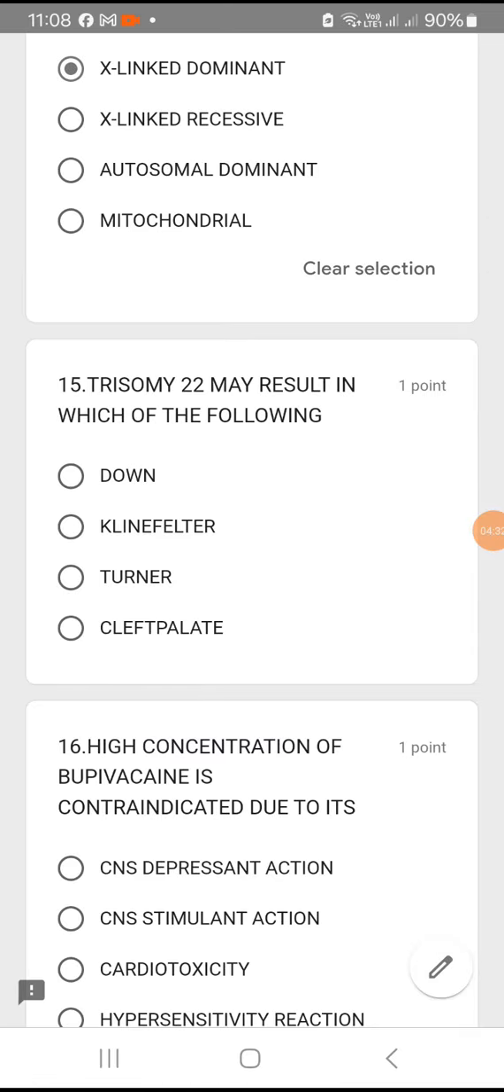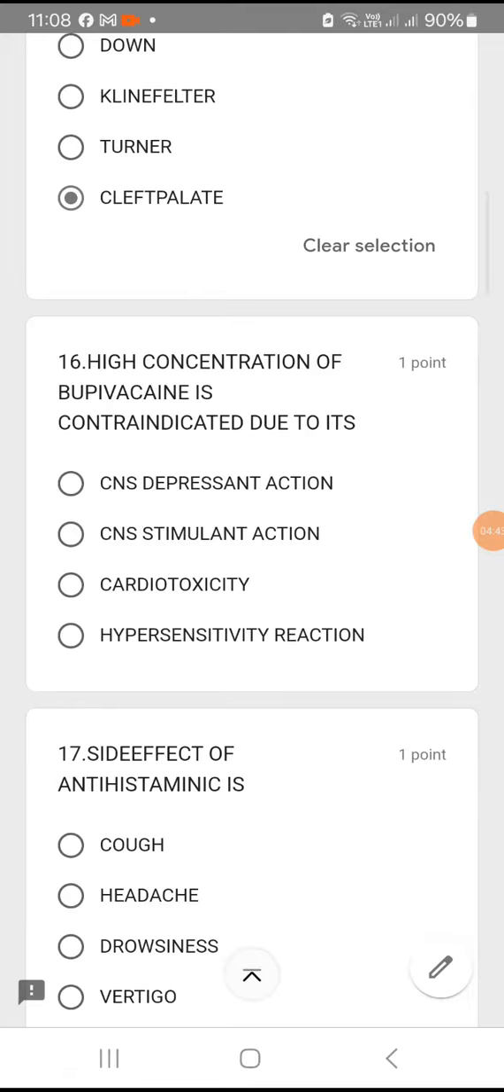Trisomy 22 may result in which of the following? Trisomy 22. Just remember the number 22. Okay, so it is actually cleft palate. Okay, option D. Question number 16.